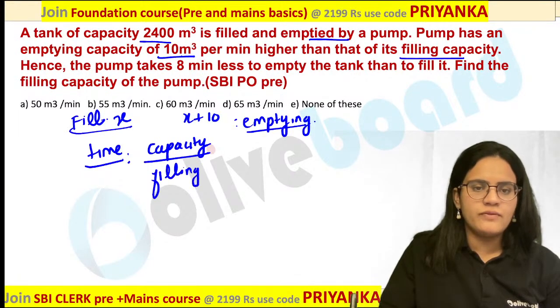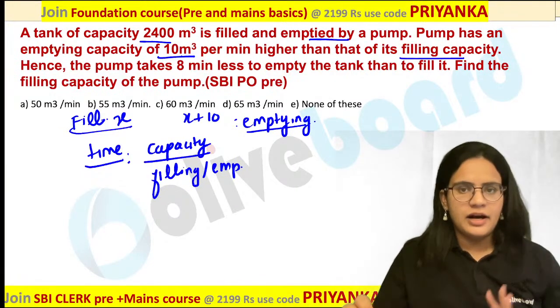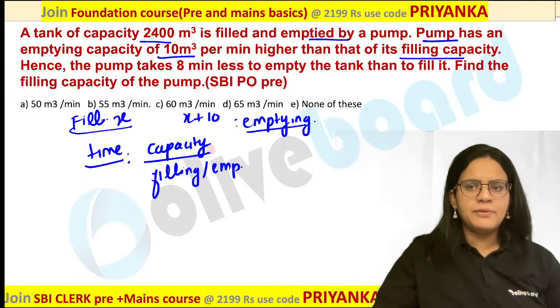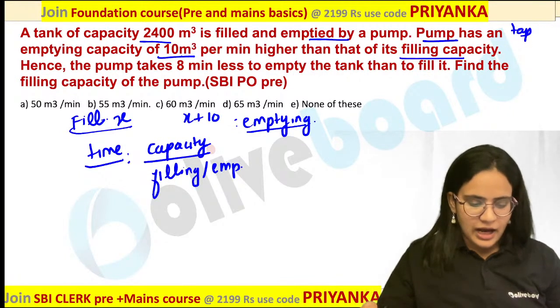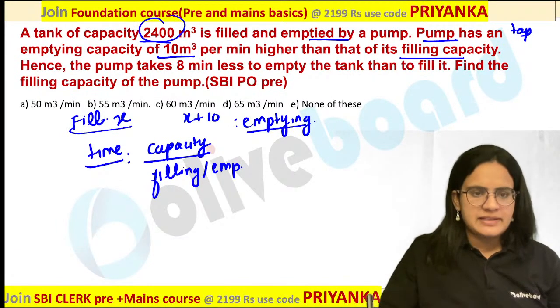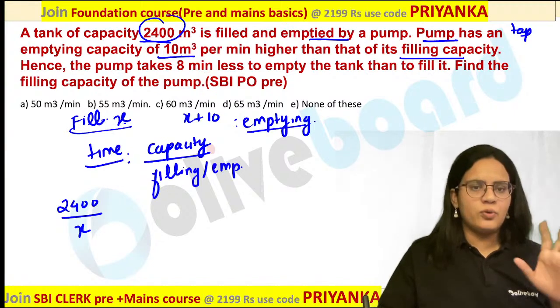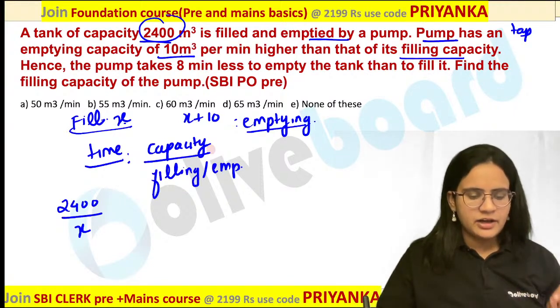So here you have to always write the filling or emptying rate of your tank. Whatever pump or tap you have, you can write down the value corresponding to that. Are you guys getting my point? So how will you do this? The capacity is 2400. Let me write down the rate here as X. So this will be the time taken to fill the tank.